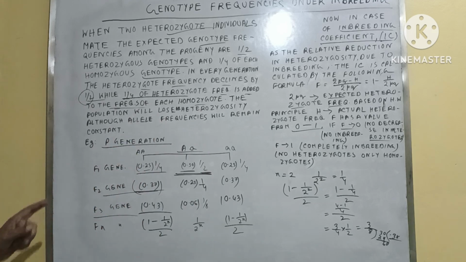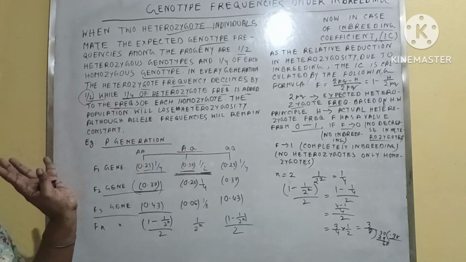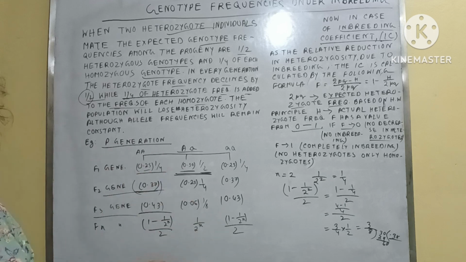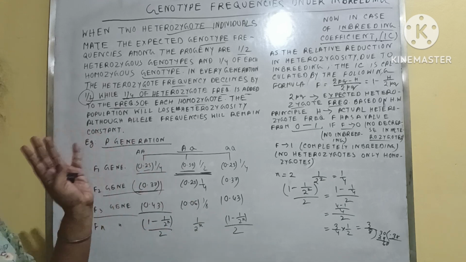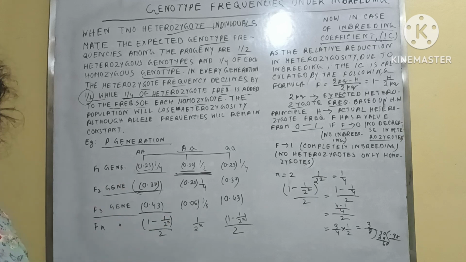Allelic frequencies always remain constant. There is no change, whether the two alleles are in the homozygote form or the heterozygote form. But the change is seen in the genotypic frequencies.